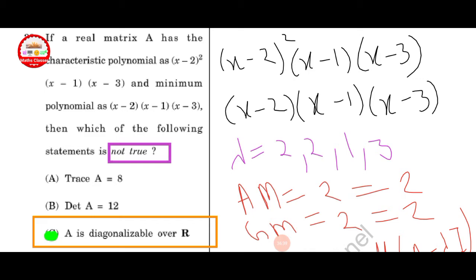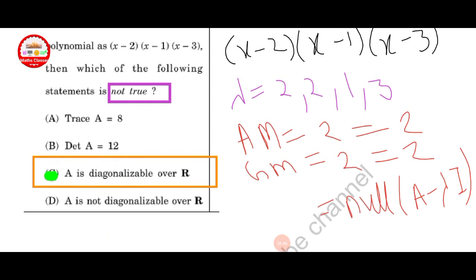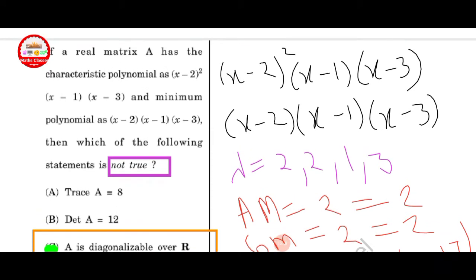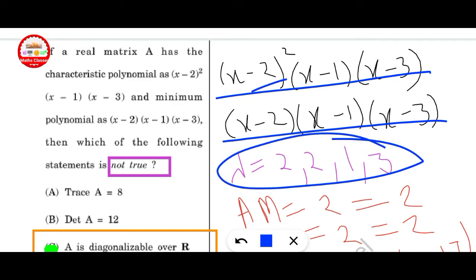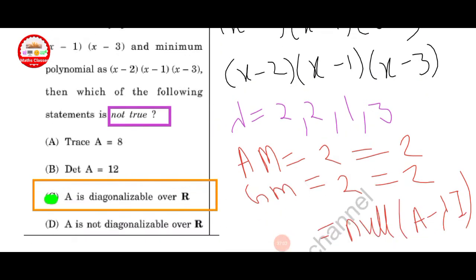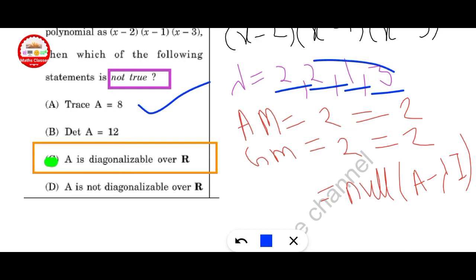Next question, if a real matrix A has a characteristic polynomial x minus 2 square into x minus 1 into x minus 3 and minimal polynomial is given x minus 2, x minus 1, x minus 3, then which of the following statements is not true? Here given not true. This is the characteristic polynomial and this is the minimal polynomial. What are the lambda values here? Here 2, 2, 1, 3. Here 4 eigenvalues, and first of all find here trace. Trace is equal to 3 plus 1 plus 2 plus 2. Yes, this is correct. Determinant is also product of eigenvalues.